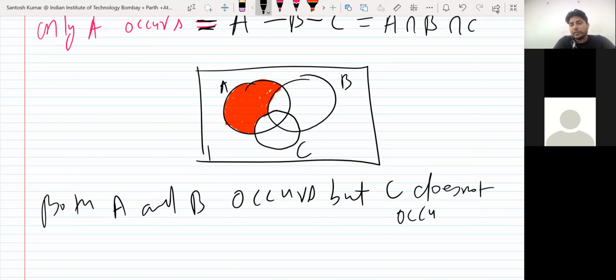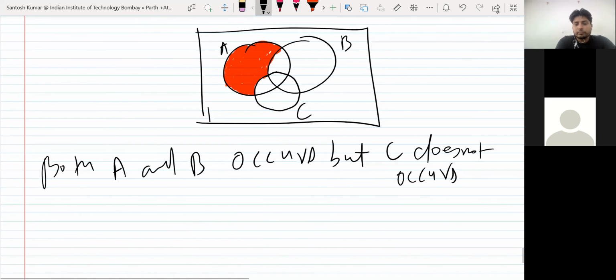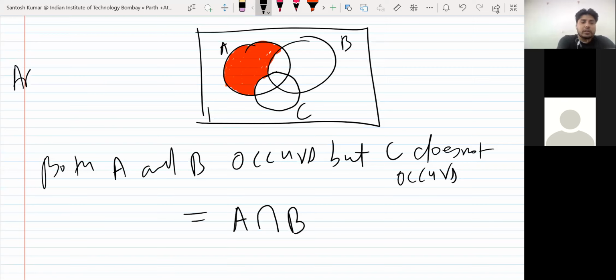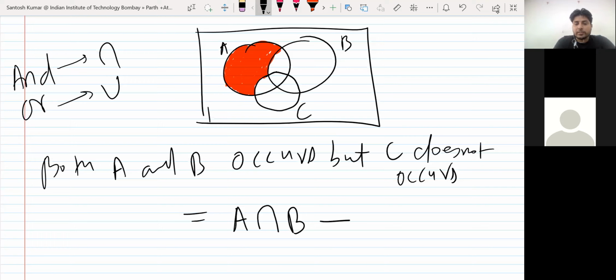So how will you write mathematically? A plus B minus C. Not plus. Sets cannot be added, but you can write both A and B occur. So A intersection B means A and B. So you know, and means intersection, or means union. Okay, not means complement. So A and B occur, but C does not occur. You can write like this: A intersection B minus C, or you can write A intersection B intersection C complement. Minus C means C complement. So that will work. Okay.